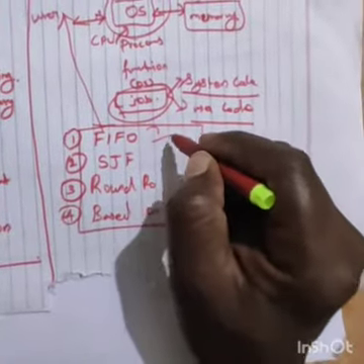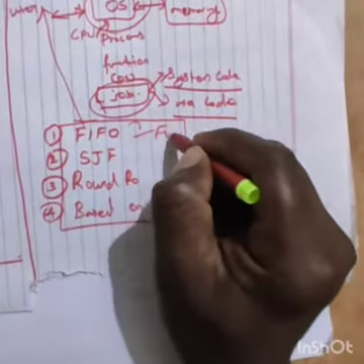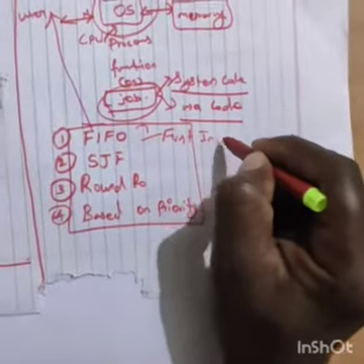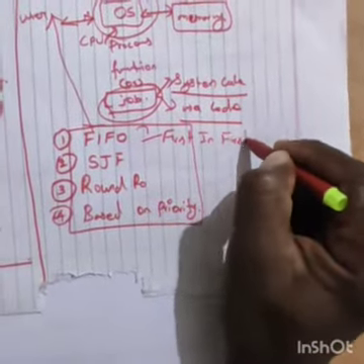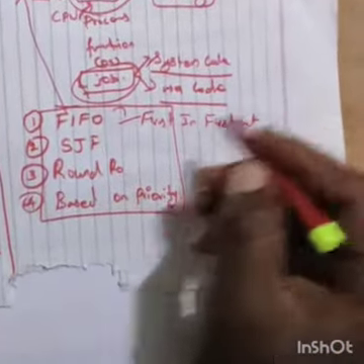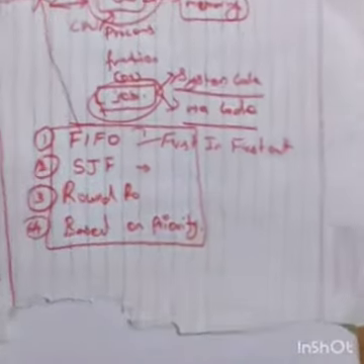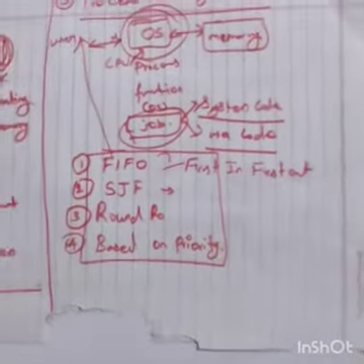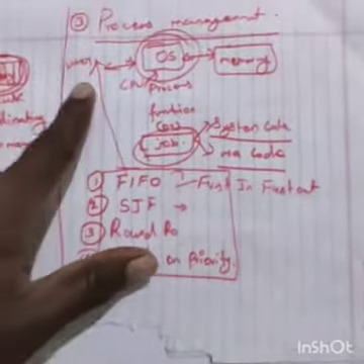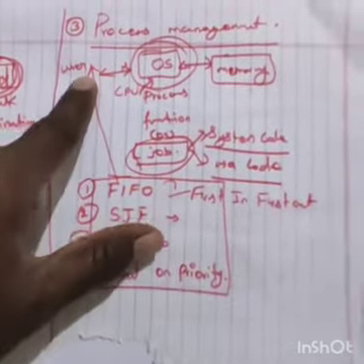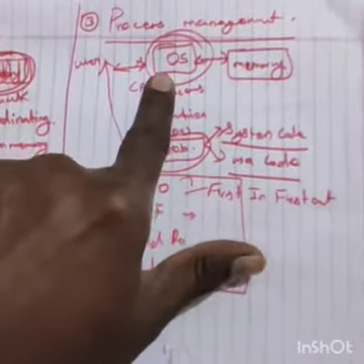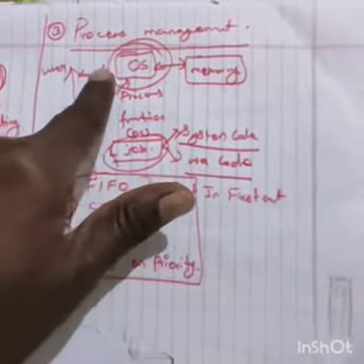FIFO means first in, first out. What does first in, first out mean, sir? If users approach the OS, many users can approach it.